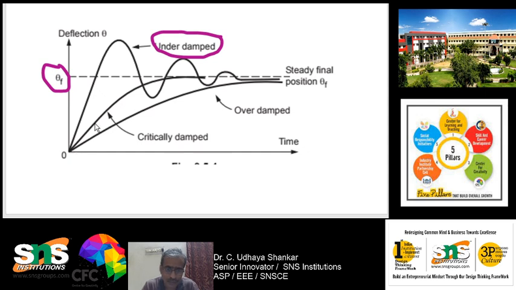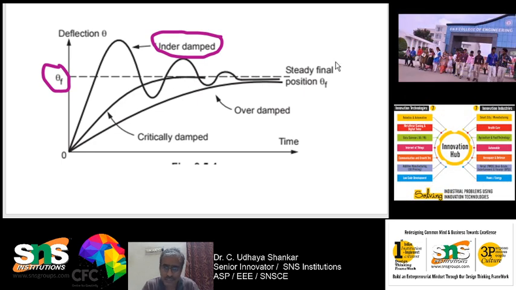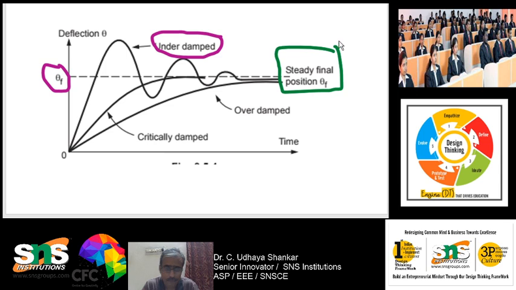The pointer should rise to that particular point smoothly without going above the actual steady state value, and then settle like this. This is called the steady state value. Is it right? So this is called the steady state value.